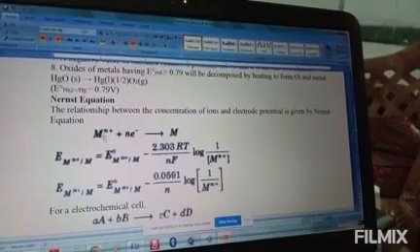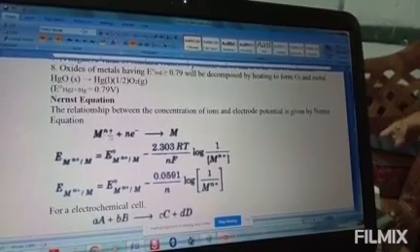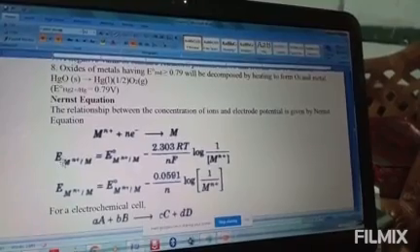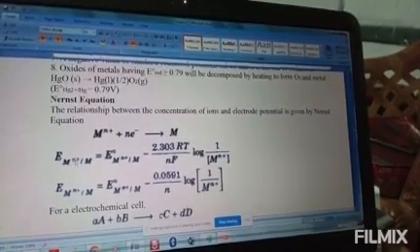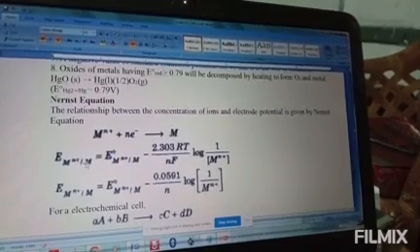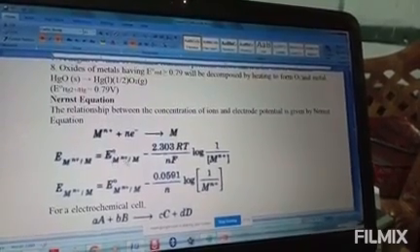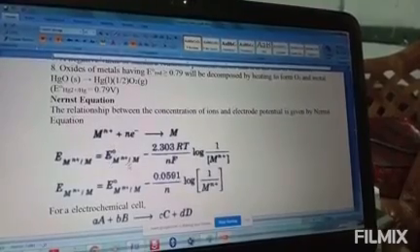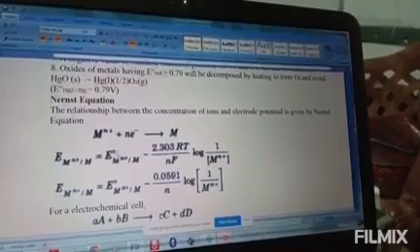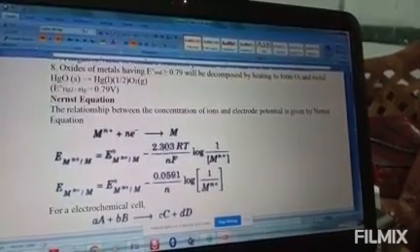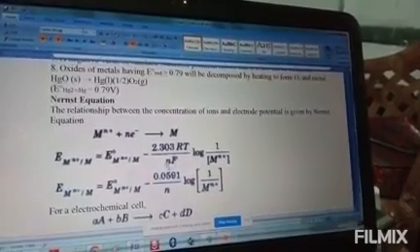Now we will write the equation. On the equation, electrode potential of the metal ions, that means M^n+ / M is equal to standard electrode potential E naught. E naught, how we will find out? E naught of anode minus cathode. From that, E of anode minus cathode, from that we need to find out E naught minus 2.303 RT / nF,